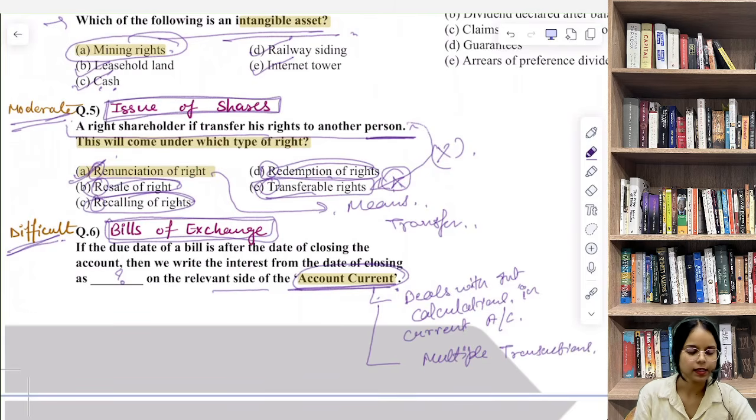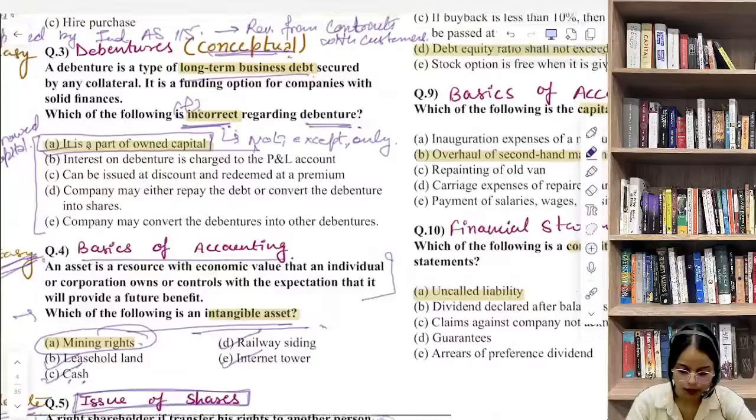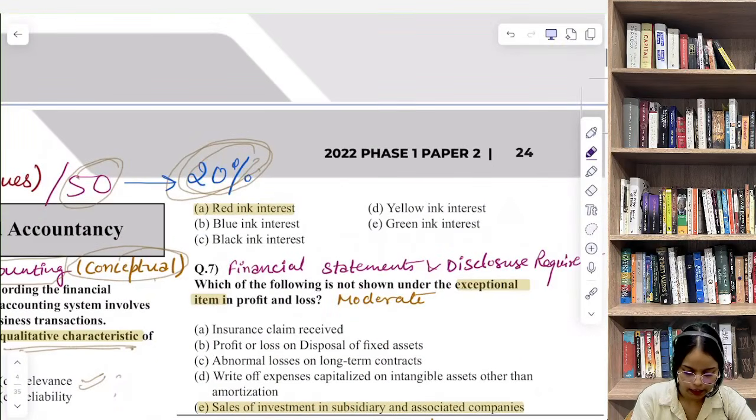So we can consider question number 6 as an out of syllabus question. In such cases, if you know the answer, great, you will easily recall the correct answer, that is red ink interest.